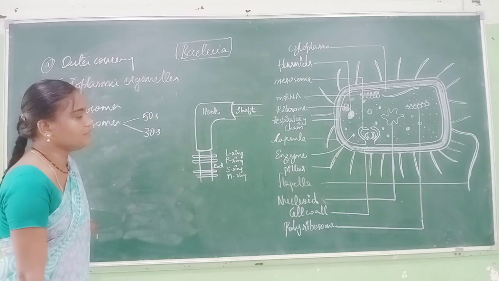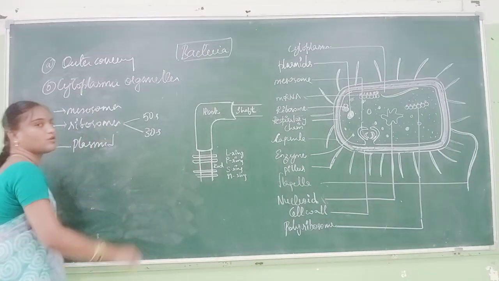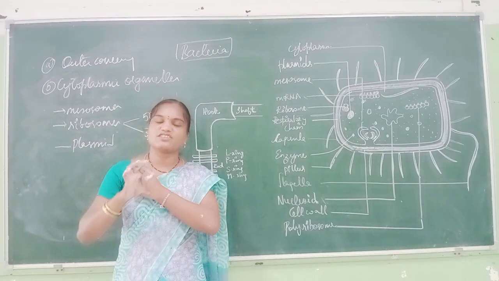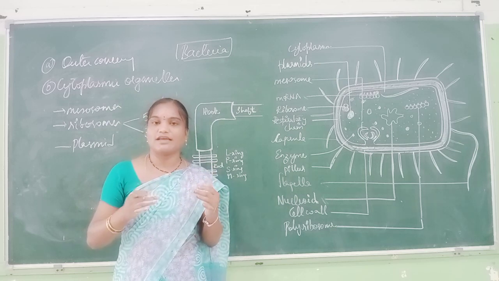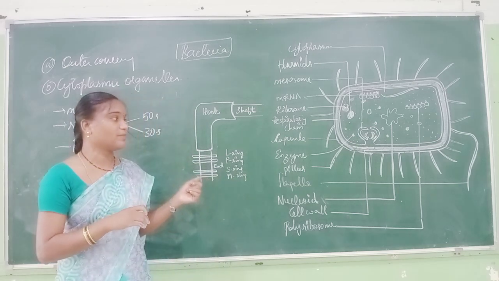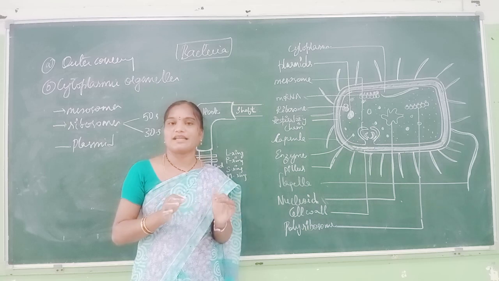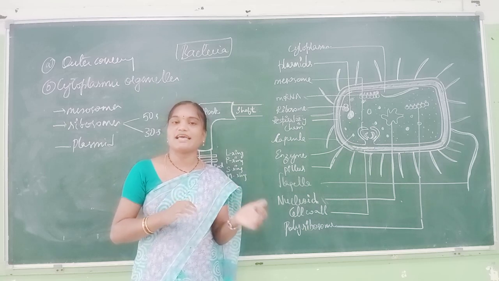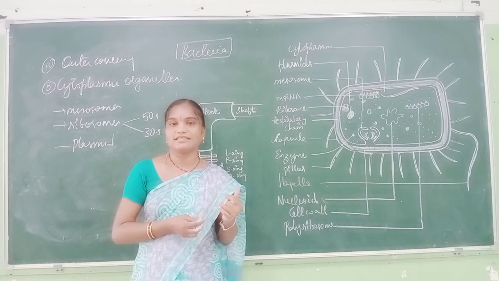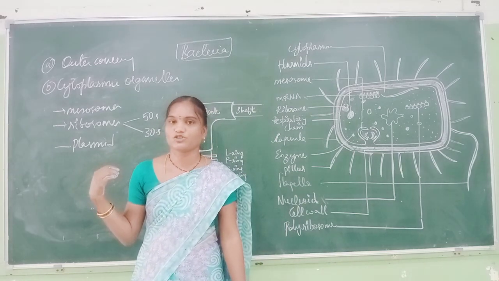Next is the plasmid. Plasmid is extrachromosomal DNA, present in the cytoplasm. Plasmids are of three types: F plasmid, col plasmid, and R plasmid. The F plasmid is where genetic material is transferred. The col plasmid carries resistance for colicin, a bacterial toxin. R is the resistance plasmid for antibiotics. Those are the three different forms of plasmid, that is, extrachromosomal DNA.